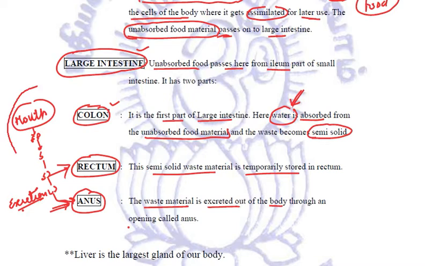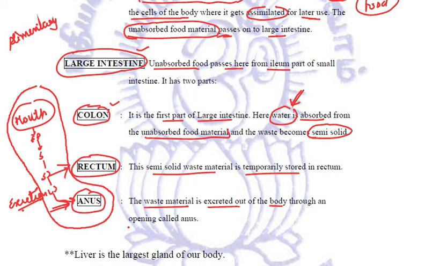This long tube which extends from mouth to anus is called our alimentary canal. What is the alimentary canal? It is a long tube extended from mouth to anus. In some organisms like grasshoppers and insects, this is also called the gut, right? And this is all about our human digestive system.